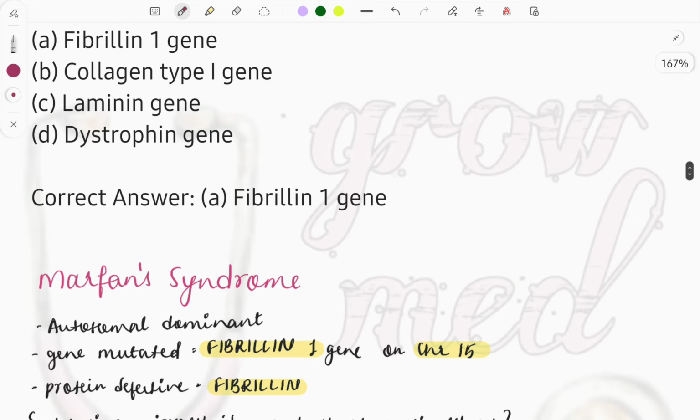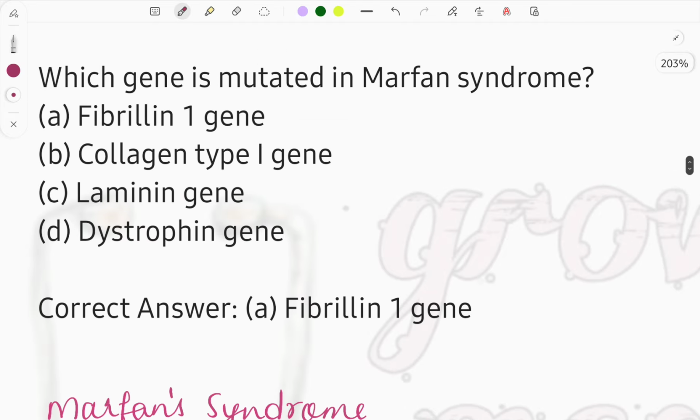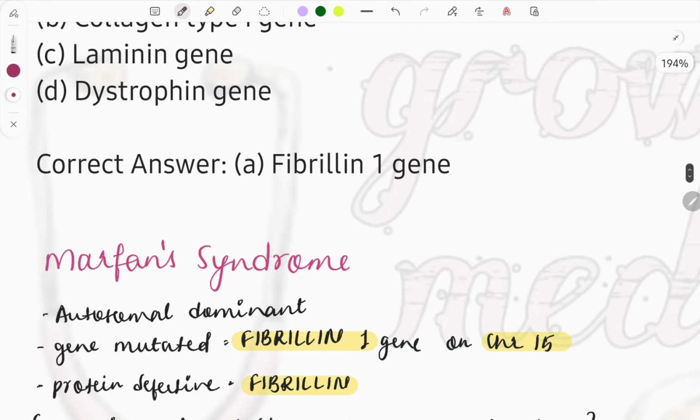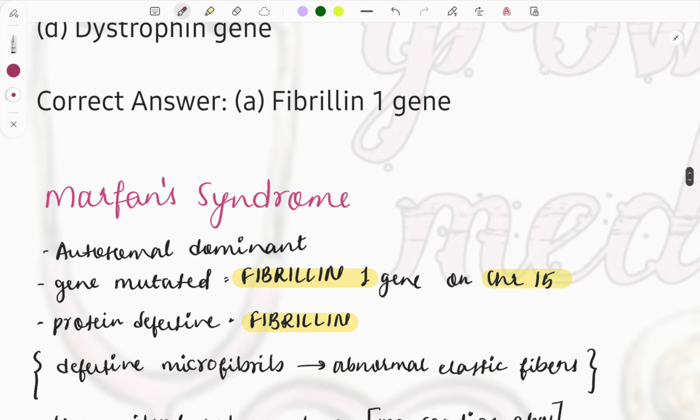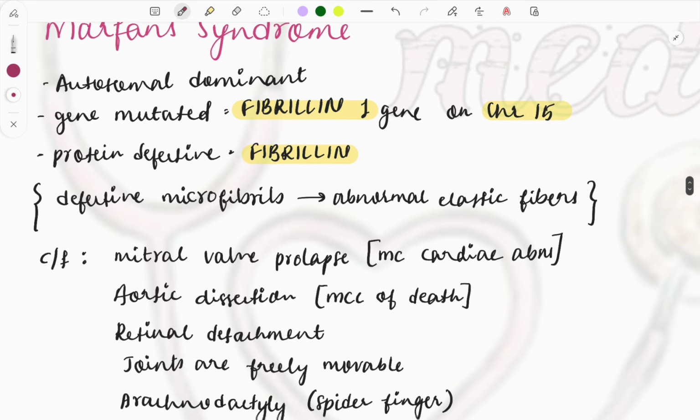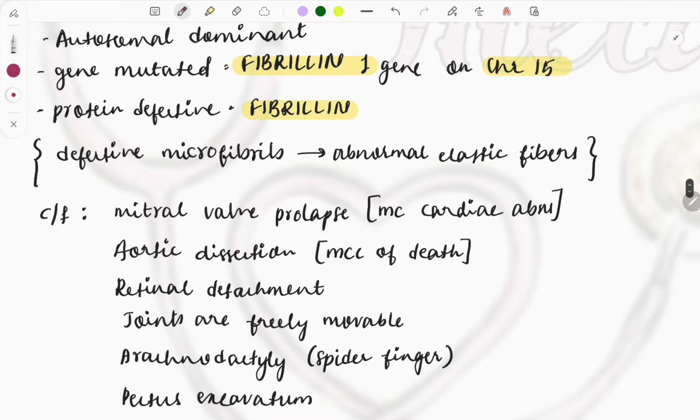Then moving on to the next PYQ: which gene is mutated in Marfan syndrome? Again, a very important topic, Marfan syndrome. The options are fibrillin 1 gene, collagen type 1, laminin, and dystrophin. In this, the fibrillin 1 gene is mutated, and this one is the answer. So the correct answer is the fibrillin 1 gene. Now, various other things about Marfan syndrome which you must remember. It is an autosomal dominant condition, and the gene mutated is fibrillin 1, present on chromosome 15, and the protein defective is fibrillin.